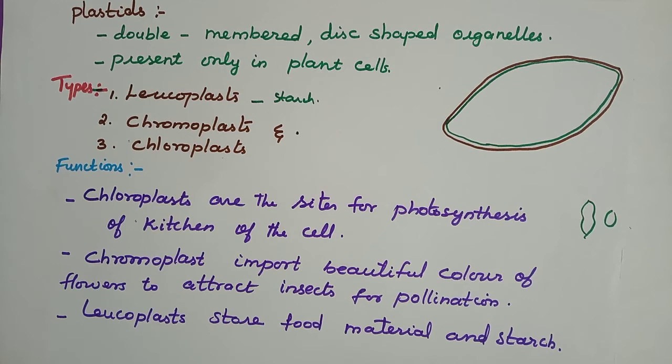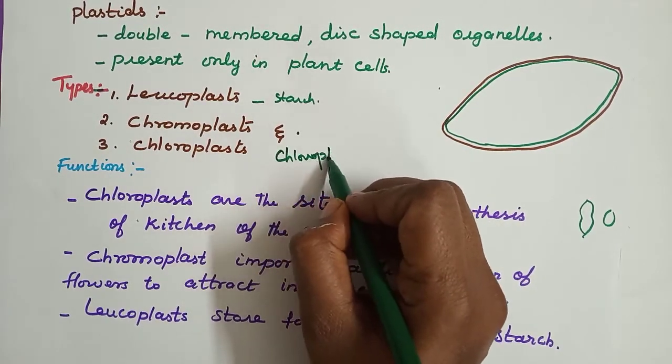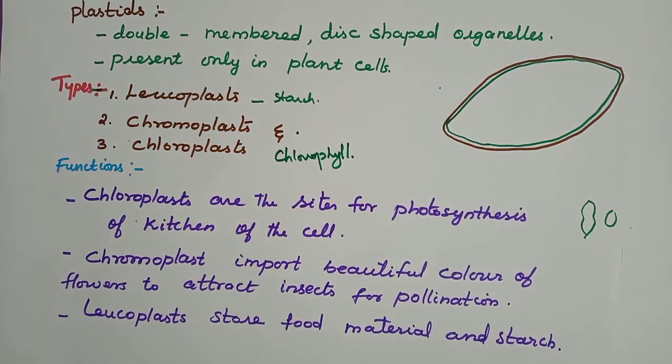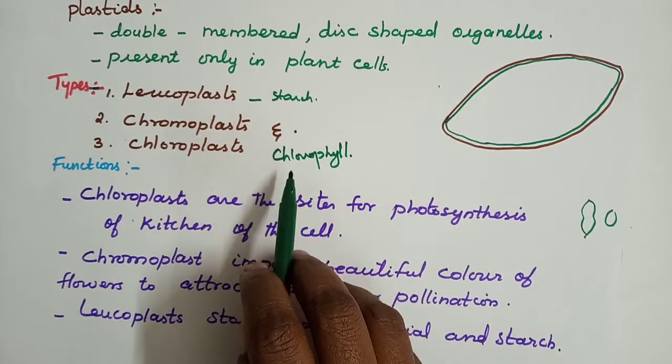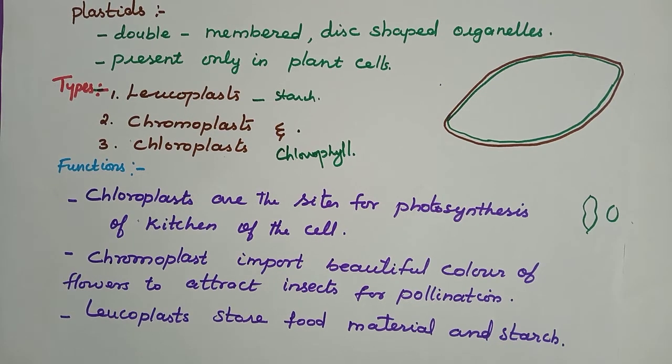Next one is chloroplast. Everybody knows about it. Chloroplasts are green in color due to the presence of the green pigment called chlorophyll. It is a green pigment present inside the leaves and stem portions. With the help of this chlorophyll, the plants prepare their own food by the process of photosynthesis. Understood?